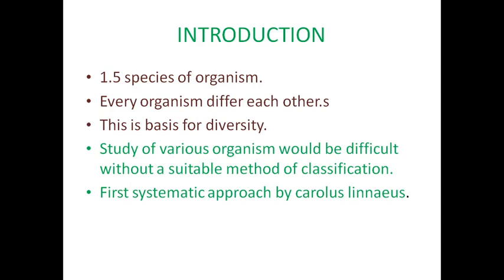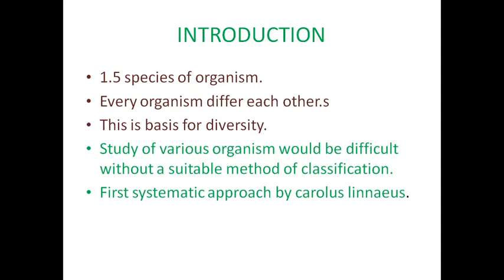The next topic is the classification of living organisms. Normally, there are five kingdoms. The scientist Whittaker classified the kingdom into five types: one is Monera, second is Protista, third is Fungi, fourth is Plantae, and fifth is Animalia.